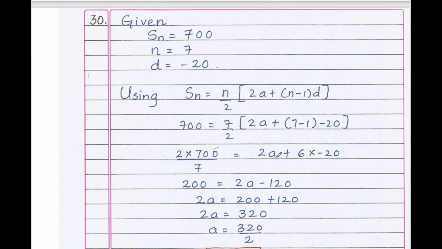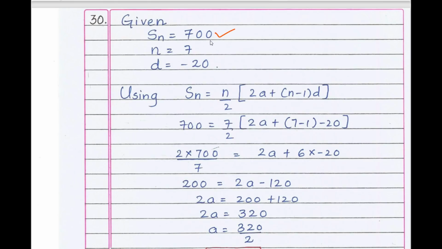The sum of rupees 700 is to be used to give 7 cash prizes to students of a school for their overall academic performance. If each cash prize is rupees 20 less than its preceding prize, find the value of each of the prizes. This is a concept of arithmetic progression. The sum of rupees 700, therefore Sn equals 700. This 700 has to be distributed among 7 children, therefore n equals 7. Now each prize is 20 less than its preceding prize, therefore d equals minus 20. Therefore using Sn equals n by 2 into 2a plus n minus 1 into d.